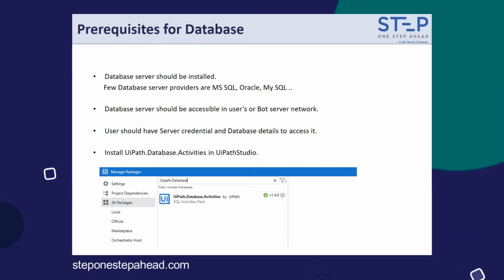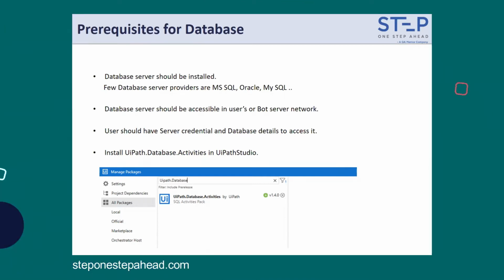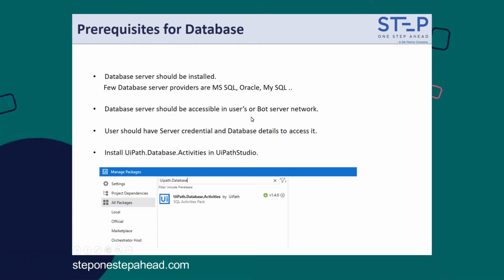If one wants to perform database activity by using UiPath, there should be some prerequisites. There are a few prerequisites which we have listed. One is that the database server should be available, because without a database server you cannot connect to the database itself. The database server should also be accessible from the bot server, otherwise the bot won't be able to access it. That is the second prerequisite.